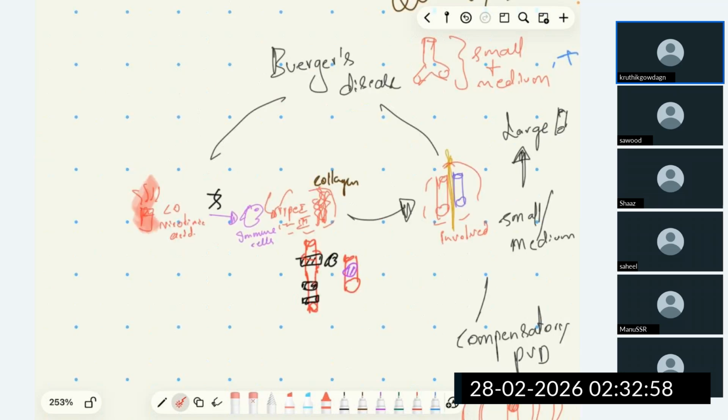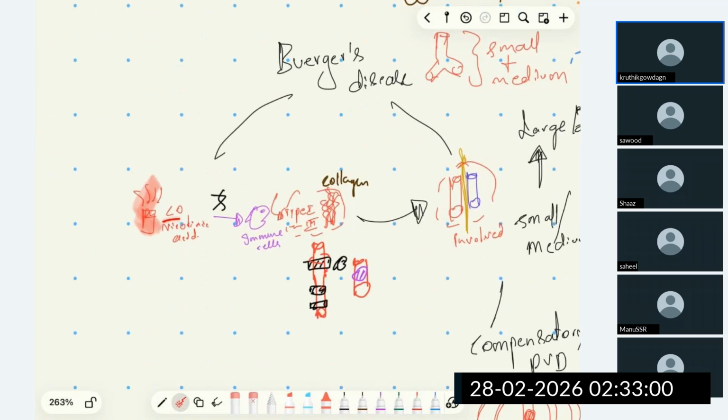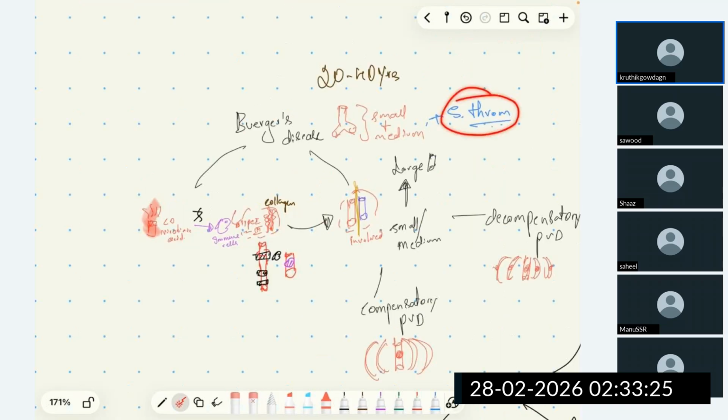The carbon monoxide and nicotinic acid present in the smoke, in a genetically susceptible individual, cause an inflammatory cell attack against type 1 and type 3 collagen, which are present in the superficial vessels, medium and small arteries, and the connective tissues around the nerves are also involved.